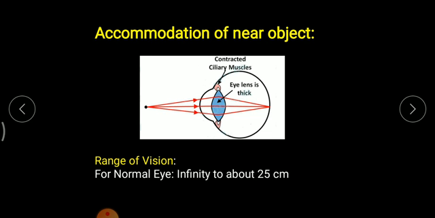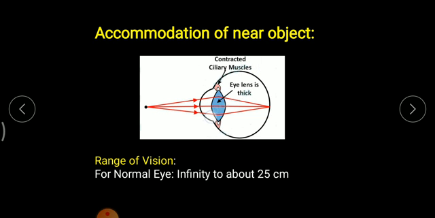Now, similarly, near point vision is also there. If a person, for instance, is reading a textbook about 25 centimeter away, the rays of light will go in this direction. Since the person is viewing a near object, approximately 25 centimeter away, the ciliary muscles will be contracted and the eye lens becomes thick.